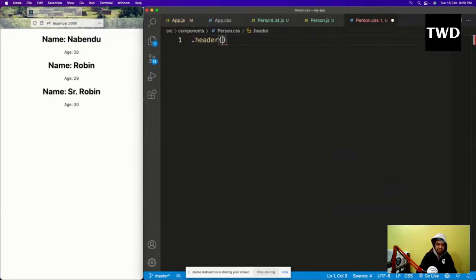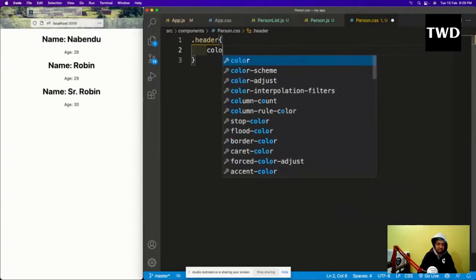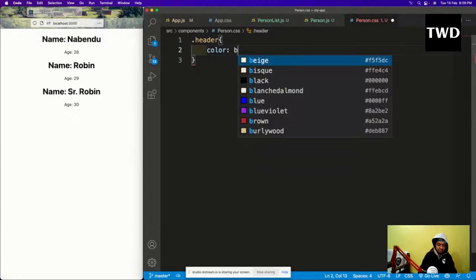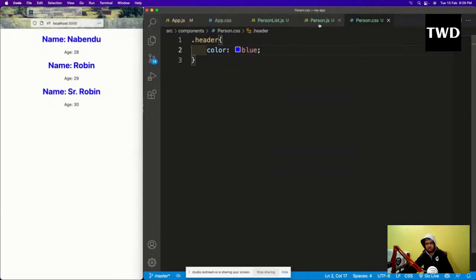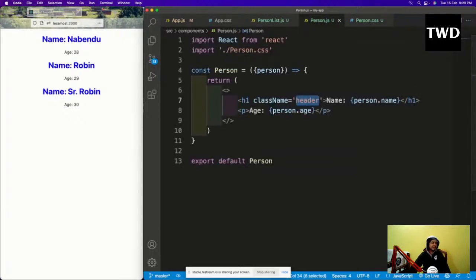Header is color is blue. So the color is blue. So this is the first way. Okay, so the second way is the inline style. How do we do inline style in CSS? Well, we know how to do inline style in HTML.